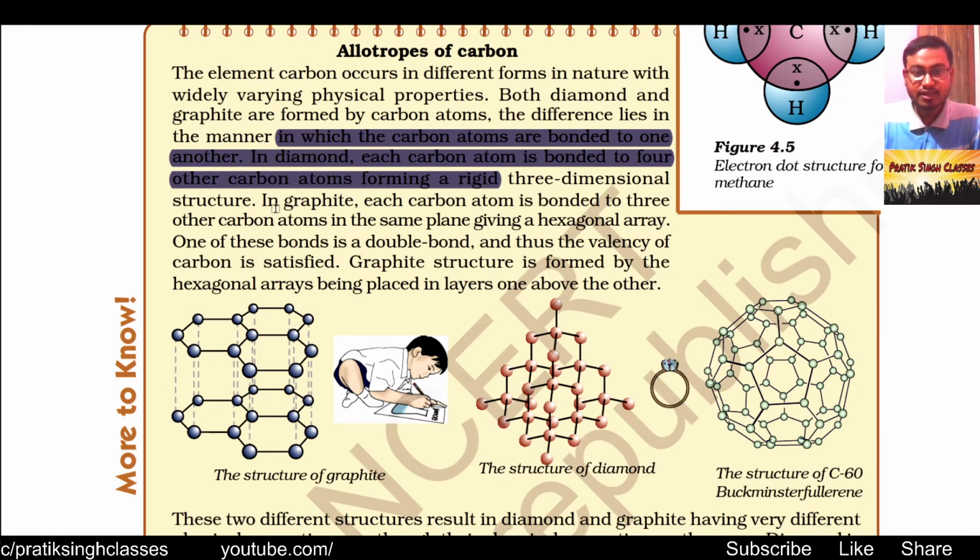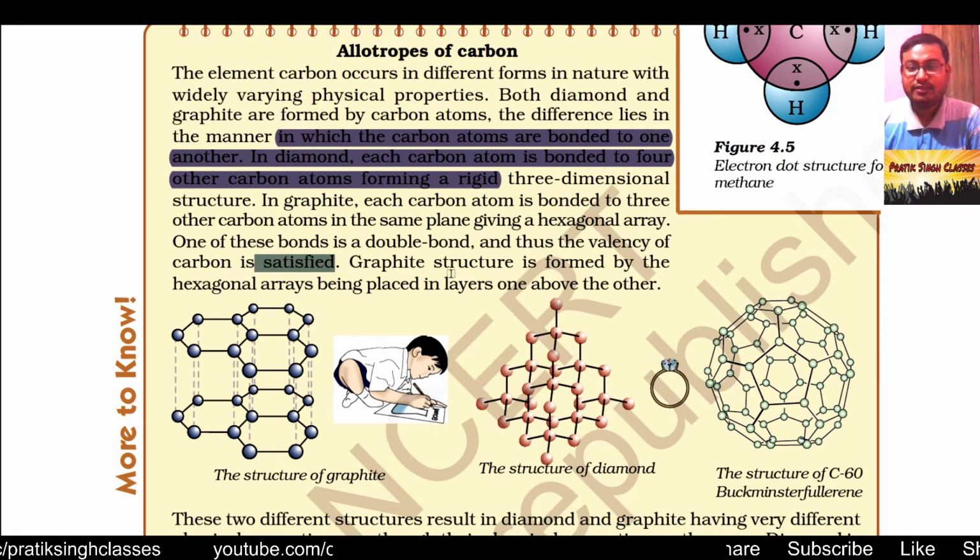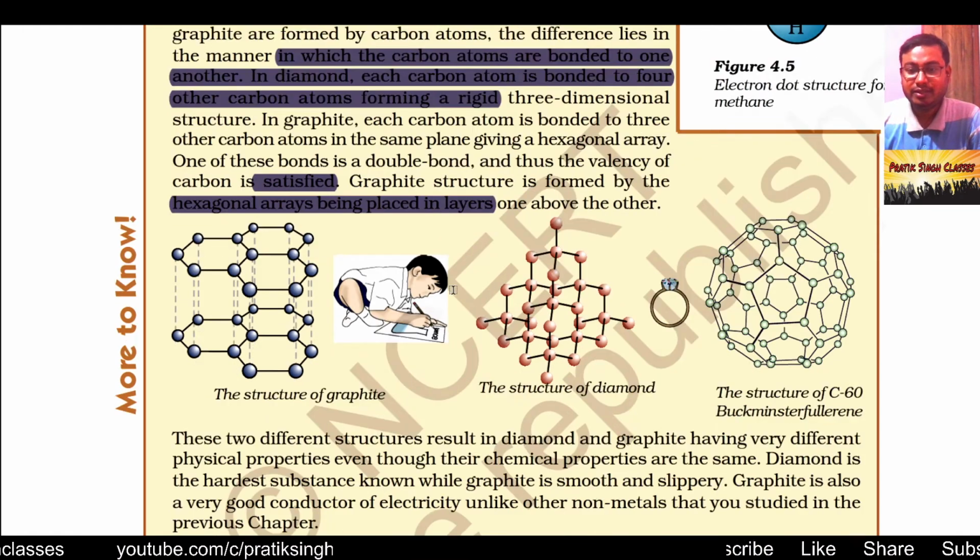In graphite, each carbon atom is bonded to 3 other carbon atoms. As you can see in the figure, all the carbon atoms in the graphite are connected with each other, and the carbon atoms in the diamond are attached with each other. One of these bonds is a double bond, and thus the valency of carbon is satisfied. Graphite structure is formed by the hexagonal arrays being placed in layers one above the other.